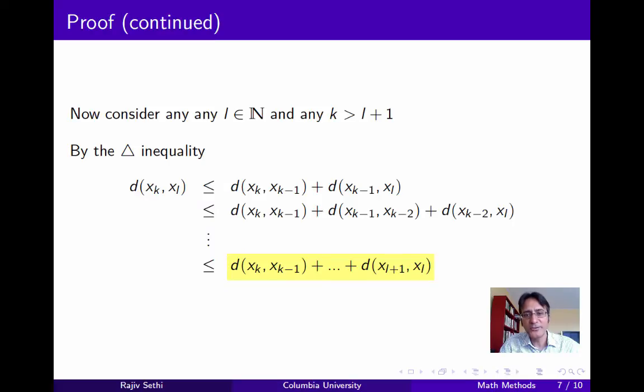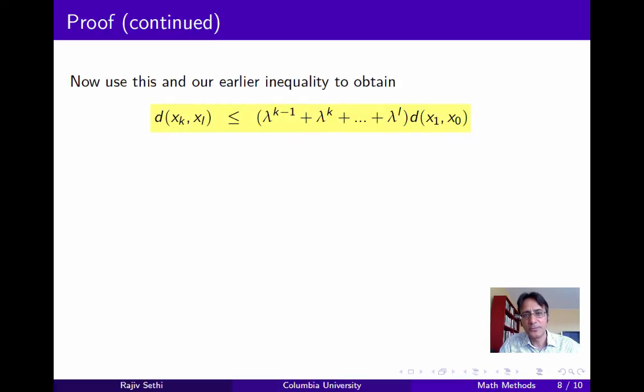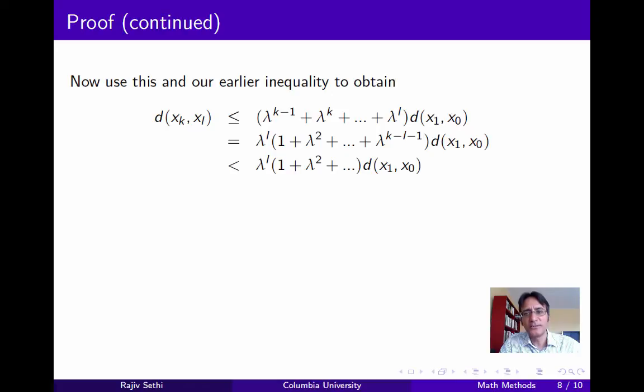Now if we plug that into the expression on the right, we obtain the following, which expresses the distance between xk and xl in terms of the distance between x1 and x0 and the sum of various powers of lambda. Now we just rearrange this expression. We take lambda to the L out of the parenthesis and reverse the order of the terms in the sequence, and then we'll just add a few more terms into the sequence so that we end up with an infinite sequence, and since we're adding strictly positive terms, we get a strict inequality in the expression.